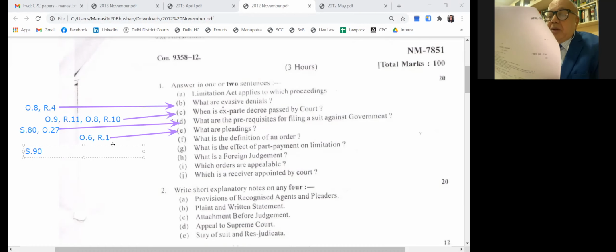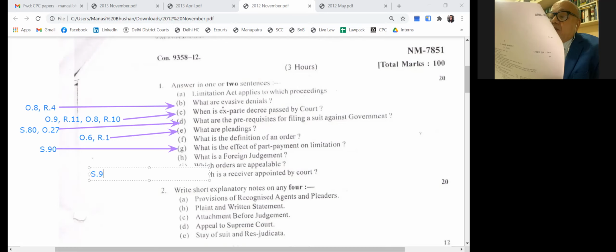part payment is made. Then what is a foreign judgment? Just now we learned it here. A decree passed by a court other than an Indian court, a foreign court. Then what orders are appealable? Appealable under Section 96. Every decree passed by any court exercising original jurisdiction is appealable in a court authorized to hear the appeal. That is the language of Section 96.